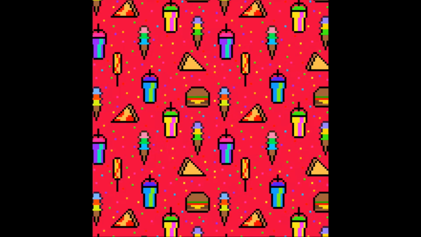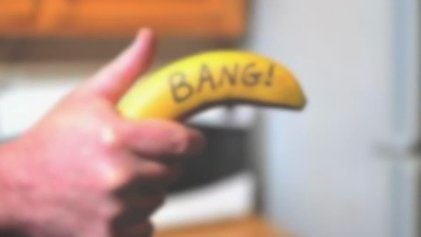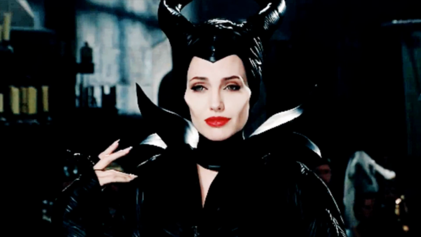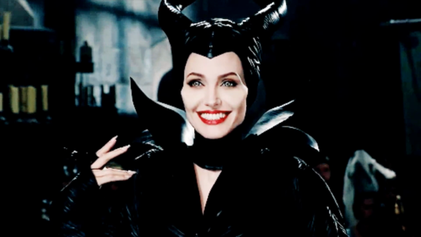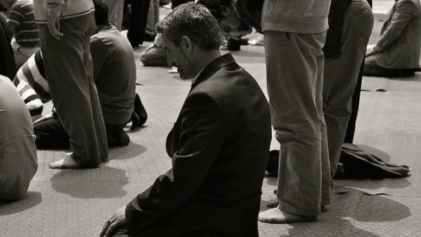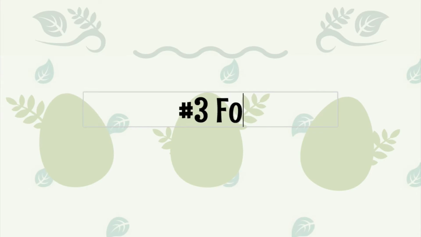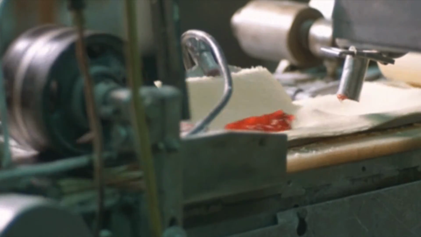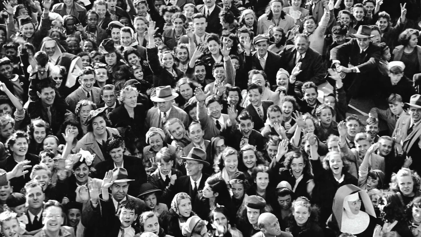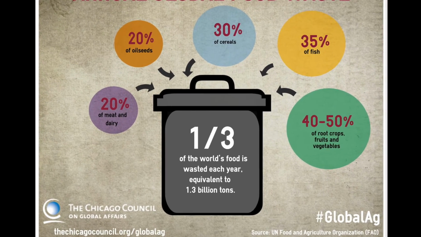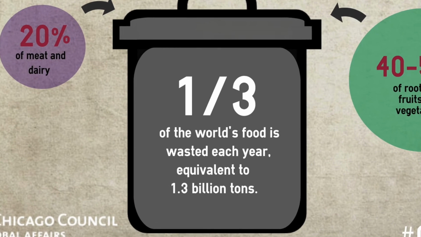Other than food emergencies, many times in war, food can be used as a weapon against the enemy. Soldiers from opposing sides seize power over food and livestock, wrecking local markets, thus starving the enemy into submission. Number 3. Food wastage. Even though we produce enough food to feed the entire global population of 7 billion people, it's still shocking to know that 1/3 of all food produced is never even consumed.